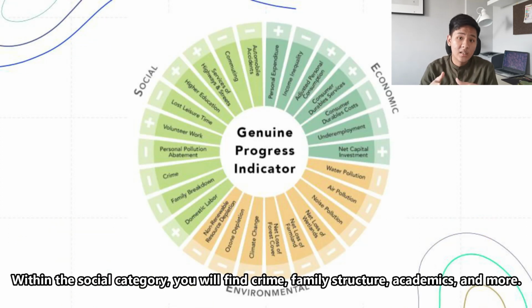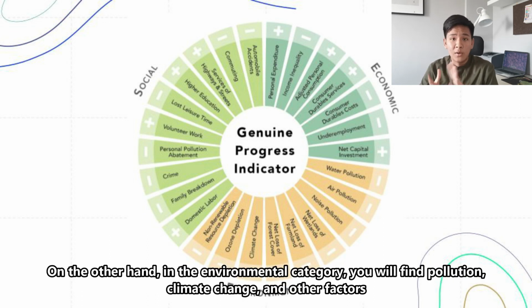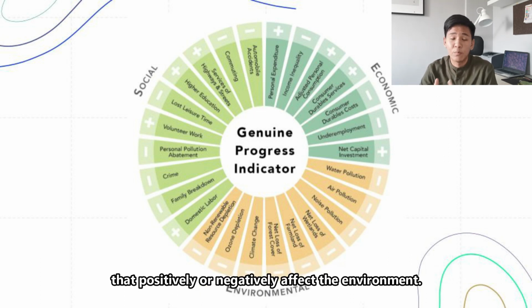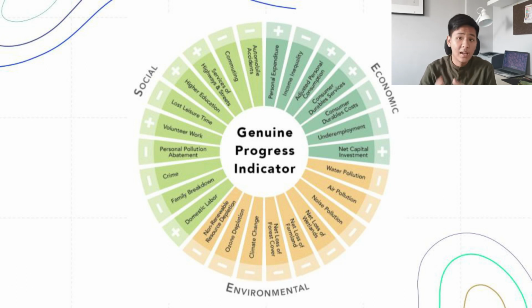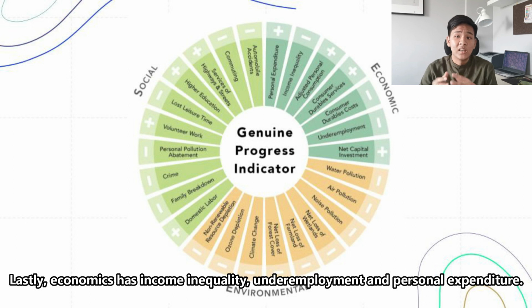Within the social category, you will find crime, family structure, academics, and more. On the other hand, in the environmental category, you will find pollution, climate change, and other factors that positively or negatively affect the environment. Lastly, the economic category has income inequality, underemployment, and personal expenditure.